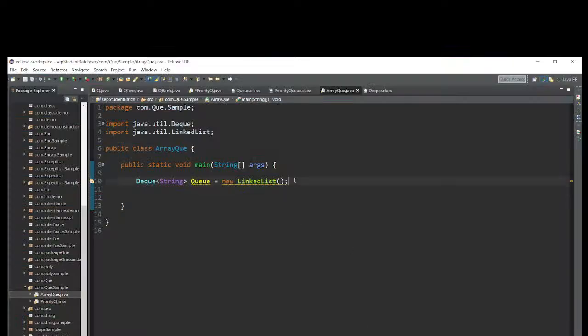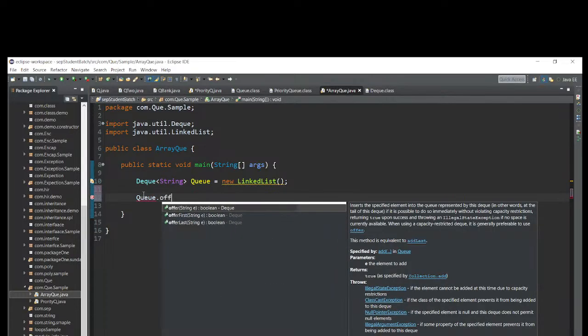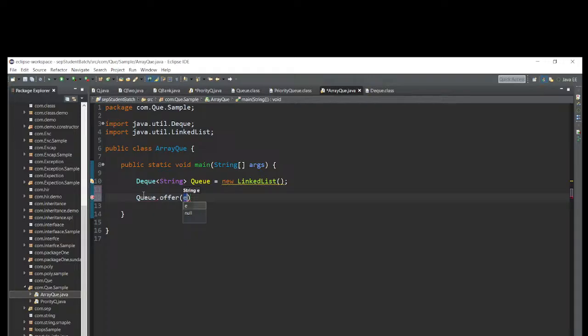This is actually the hierarchy. So let me write queue dot. Let me take one method name, offer. Here I have to give a string name, let me take search. Before that, let me put in the comments.